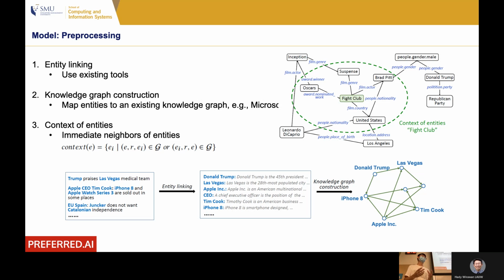This is the way we construct the knowledge graph. We maintain these vertices, these entities, and we remove all other irrelevant entities. Let's go back to the original example. You can see the right-hand side figure, the right-hand side subgraph. Now we have already mapped some entities to the existing knowledge graph. However, you can see there are two context entities. They are not entities from the existing news article, but they are immediate neighbors of existing entities. That's why we still maintain those vertices.